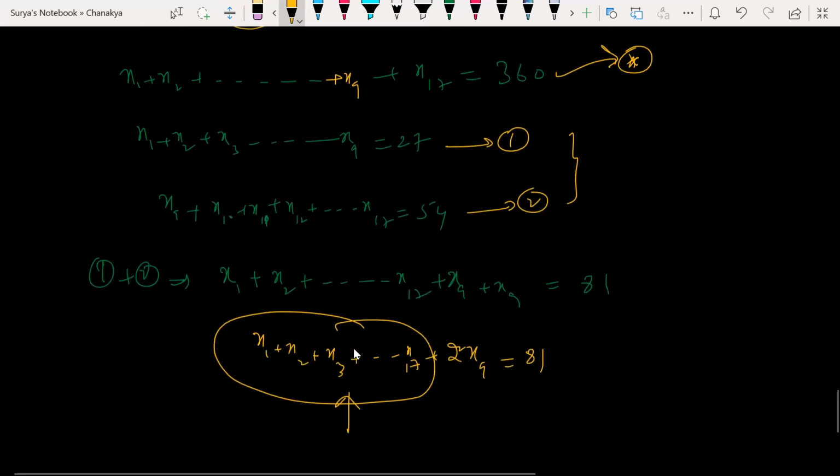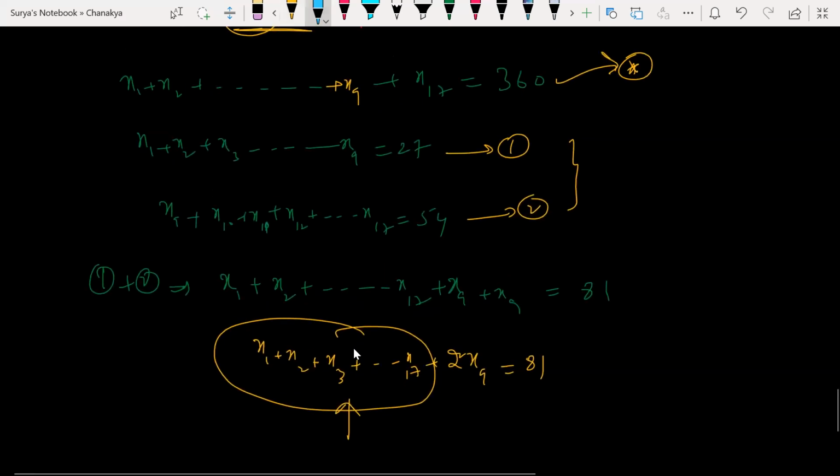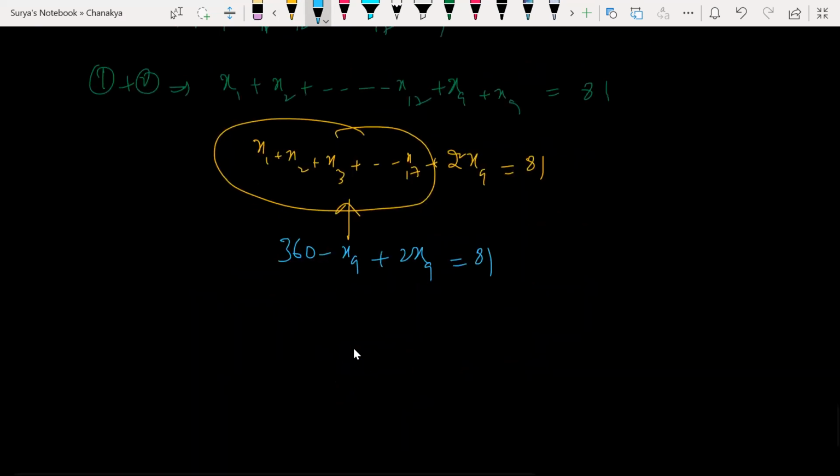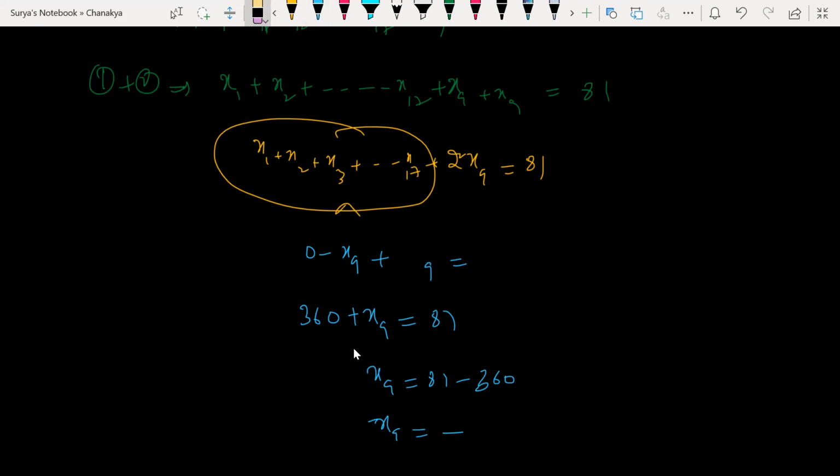360. No, how come 360, beta? 360 minus x9, sir. Basically 360 minus, so 2 times of x9. Yes, this is right. So 360 plus x9 is equal to, it's the same thing, sir. Look at what you got. It will be the same thing. What I meant to say was that since 2x9 is there, understood.